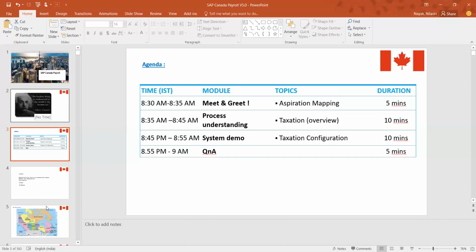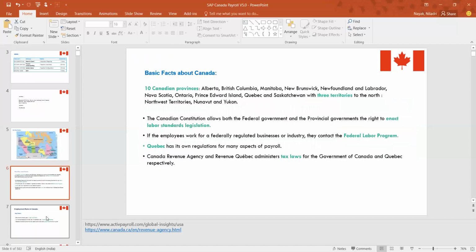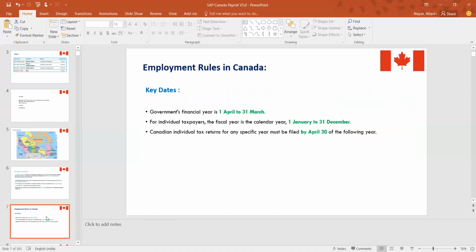Before we start, these are some fundamental things which you already know about. There are 10 provinces and there are some specific peculiarities in Quebec. I can skip these details for the time being. Employment rules: the financial year starts from 1st April to 31st of March. For an individual taxpayer, it is 1st January to 31st of December, and the individual tax return filing must be done by 30th of April of the following year. These are the generic employment rules and key dates when it comes to taxation in Canada.